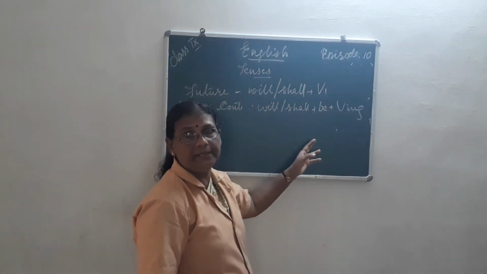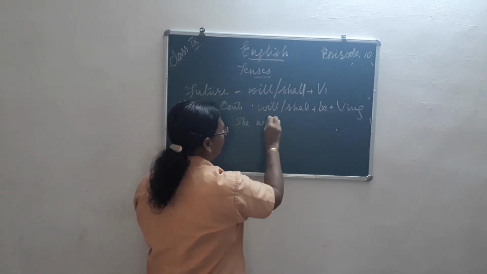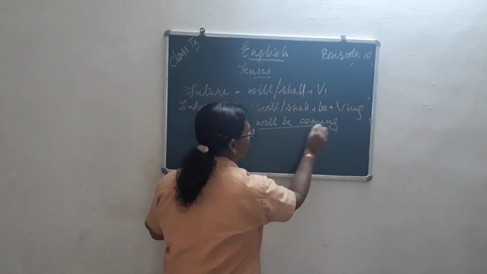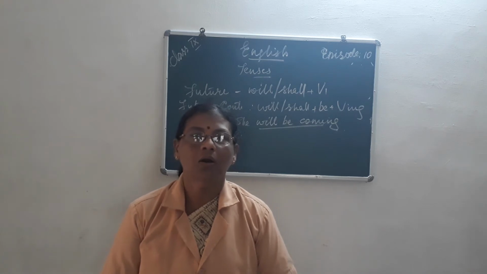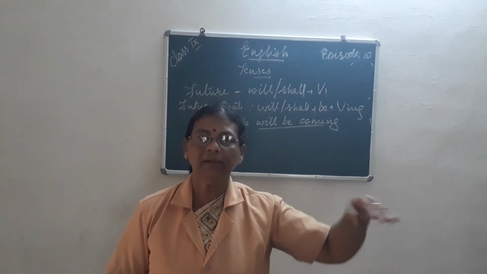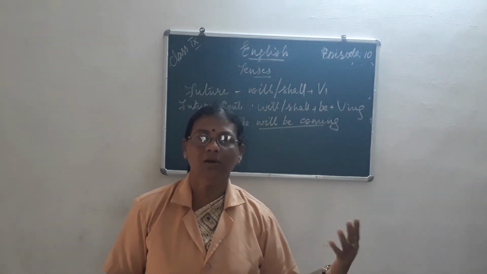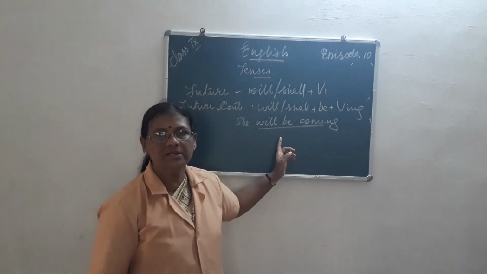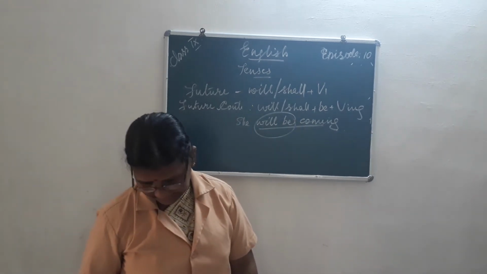She will be coming. Understood? They will be cooking, or he will be playing. Maybe what he is going to do tomorrow. He will be playing or teaching or any verb. So any verb plus ing. The main thing is will or shall plus be is added.